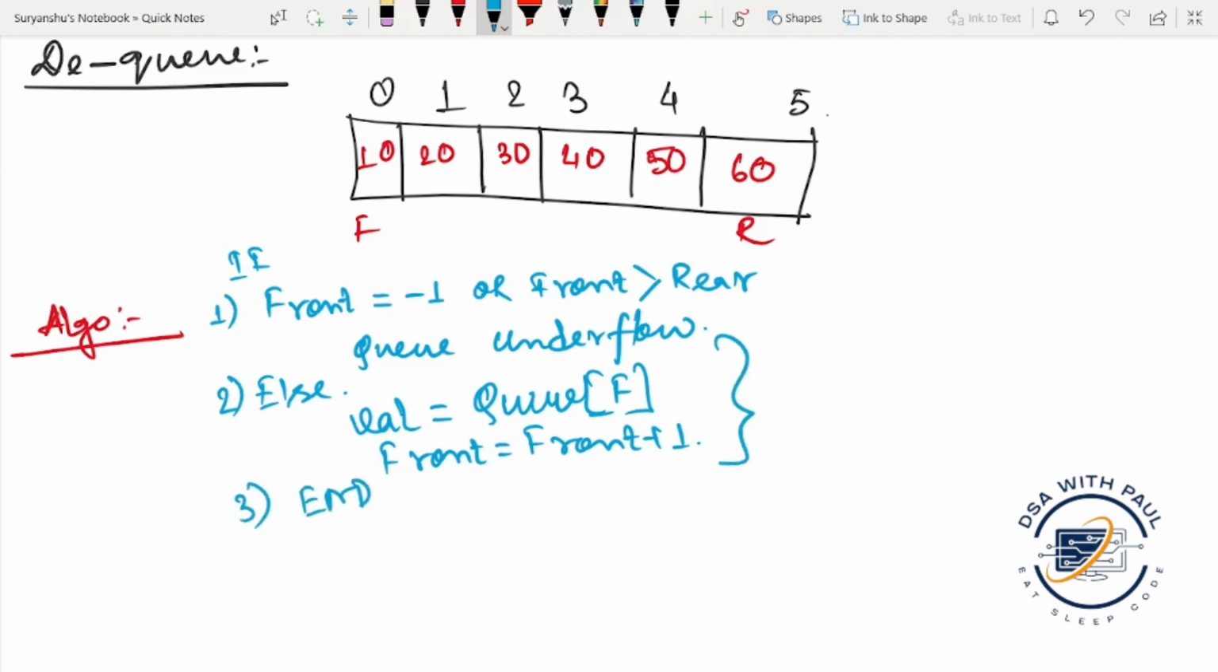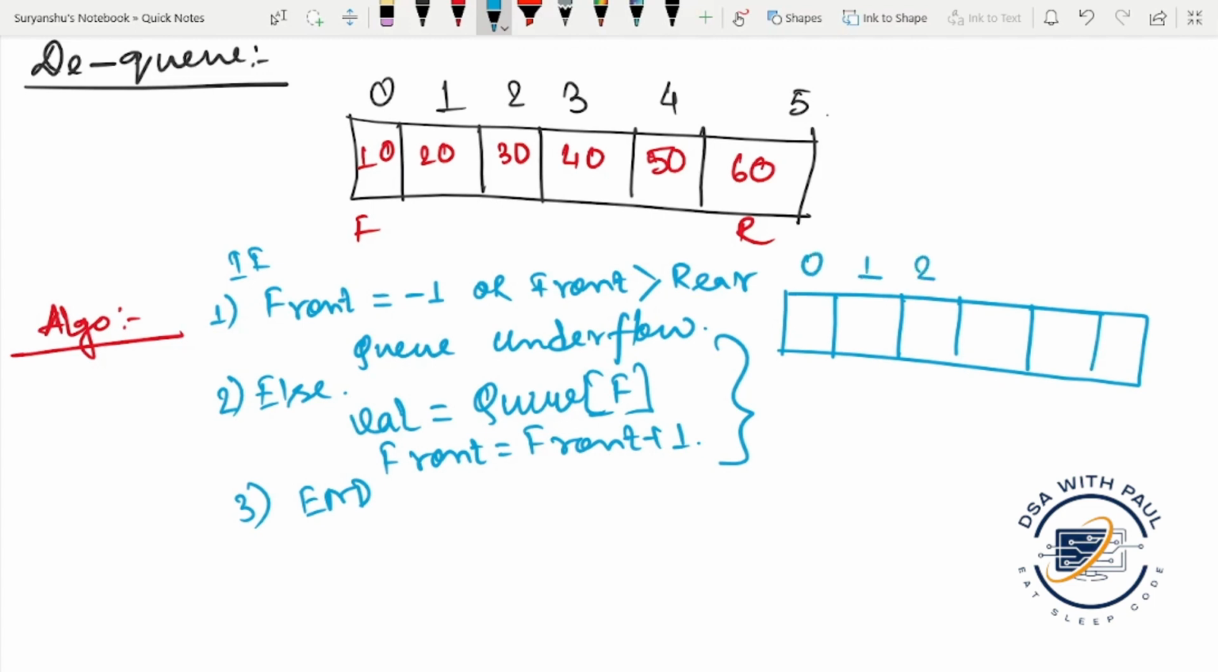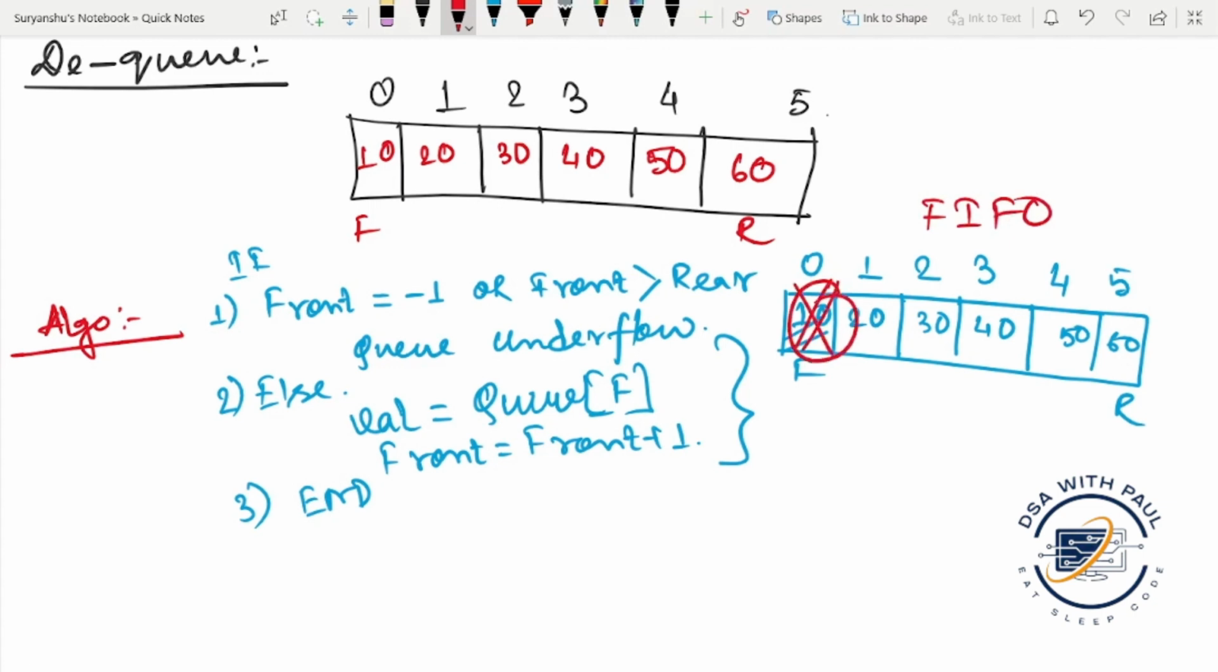What does this mean? If we take an instance, suppose here is 10, 20, 30, 40, 50, 60. Here is front and here is rear. We said that the data will always be removed from the front end because it is the basic condition of the queue. It maintains the FIFO policy. The data which is entered first will be discarded first. So this data will be removed. First of all, this data will be held in the variable, and this value is printed as the deleted data,